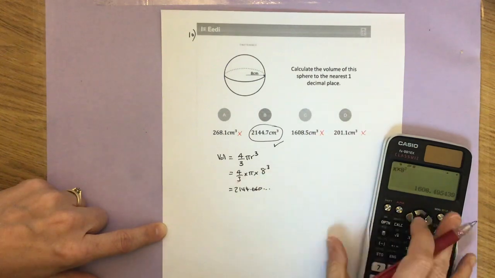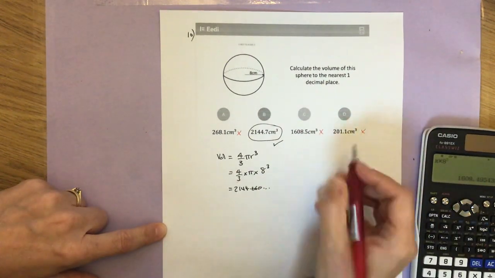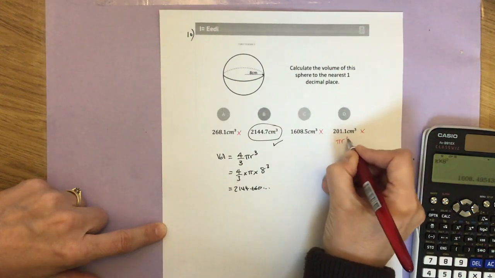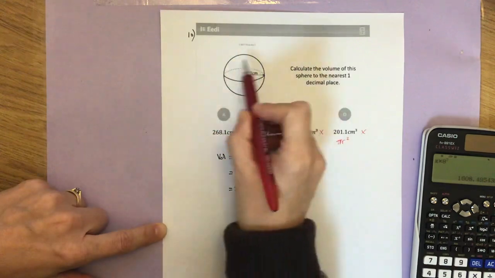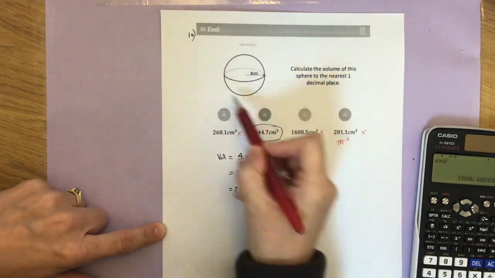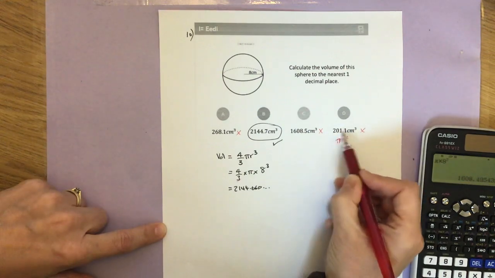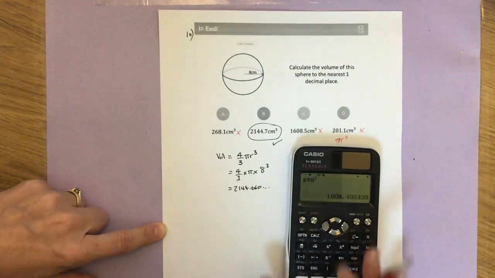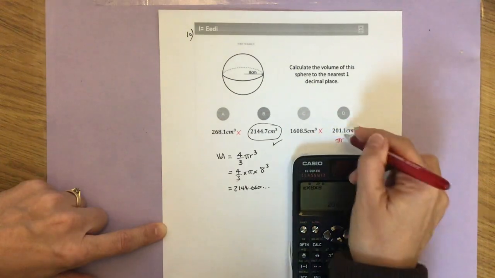Okay, the second one, which is a bit of a strange one really, was this wrong answer. And actually this is pi r squared, so I don't know if people have just jumped to conclusions and saw a circle here or something, not read this, not seen that it was a sphere, a 3D shape, and just done the area of a circle. So that's actually just pi r squared. I'll just convince you of that. So pi times 8 squared, 201.06.